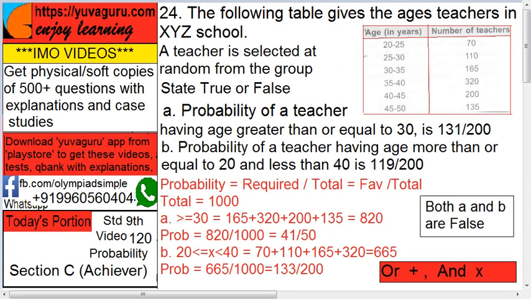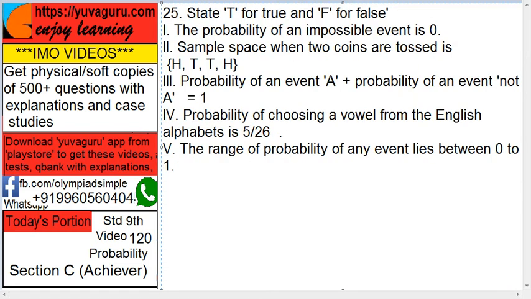Next is state true or false. The probability of an impossible event is 0. That's correct. It means you know that this won't happen at all. Like the sun rises from the east or sun rises from the west. Sorry, yeah. Is this possible? It won't be. It is not possible at all. So impossible event.